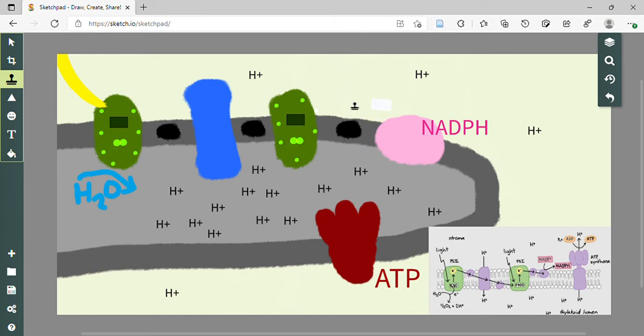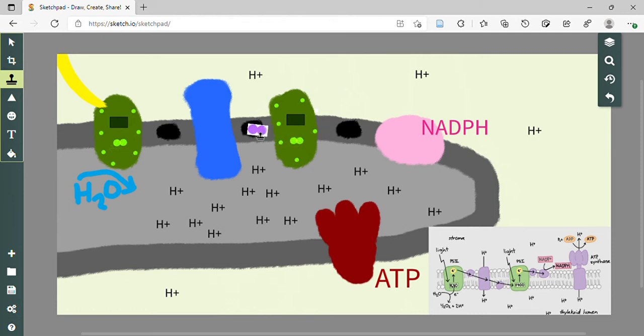So that's why these two electrons here are important, because NADP plus reductase will then use those two electrons to help create NADPH, one of the very important products that we need later on. And then the other product, of course, is ATP. So how is ATP made if electrons are going to the NADP plus reductase? Well, remember the cytochrome complex?